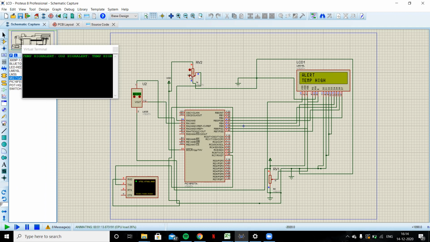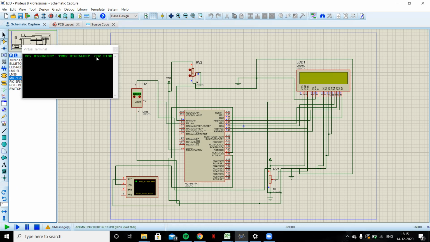See, as we change the value of the variable resistor here, the value of the CO2 level changes, which can be modified with the MQ7 gas sensor. Here, as we change the value of temperature, the value of temperature decreases and increases.